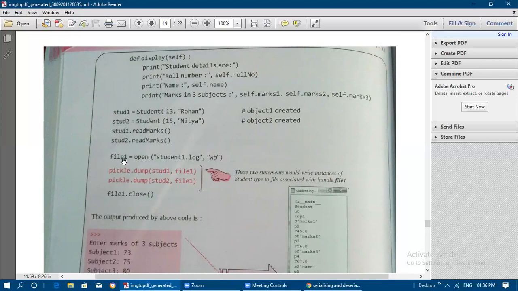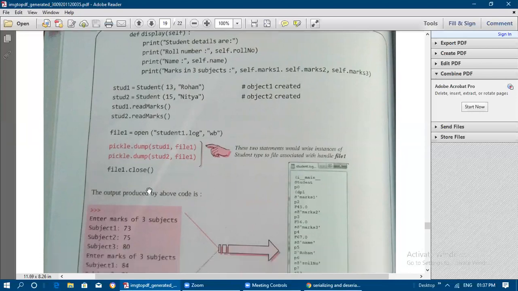So we are obtaining the marks, and after obtaining the marks, we need to write the content. Student 1 and student 2 will have all the details obtained till now, and both are going to be written in file 1. The file is opened in WB mode. Open function, file name comma WB mode. Then pickle dot dump: first we call the module name dot dump, and then the object to pass. Both objects, student 1 and student 2, are written to the file handle called file 1, and then file 1 dot close.